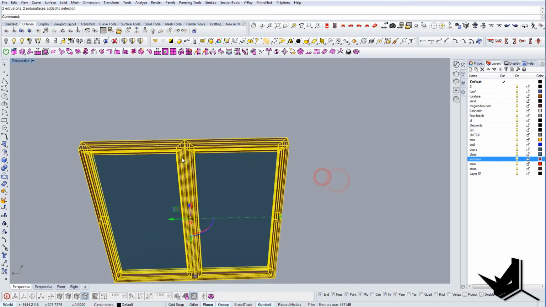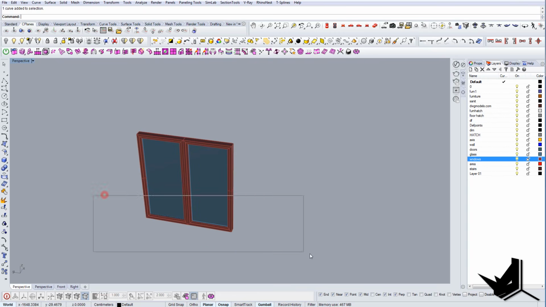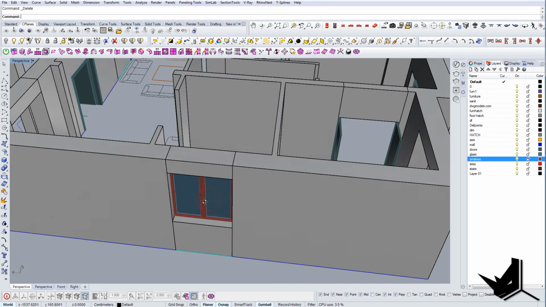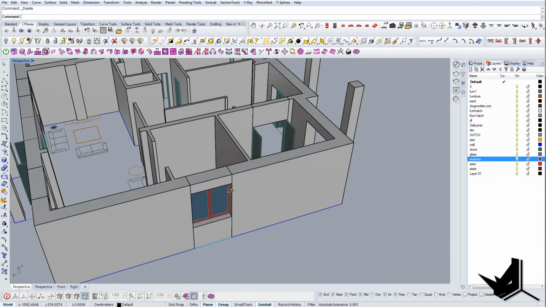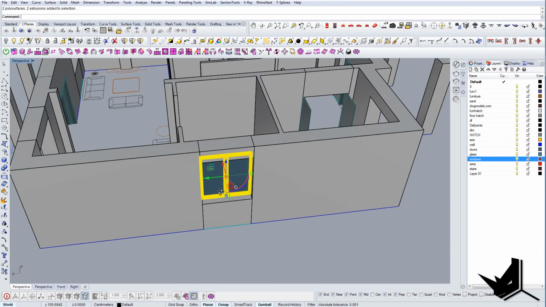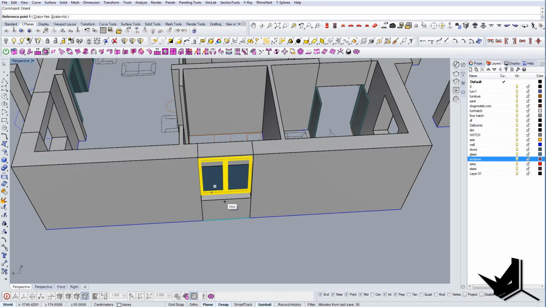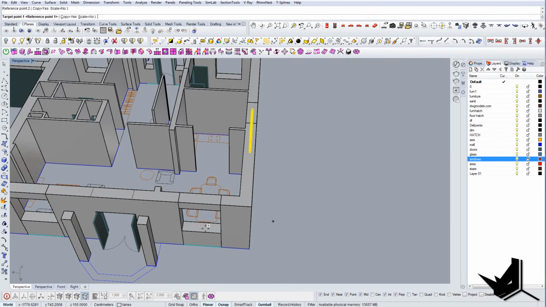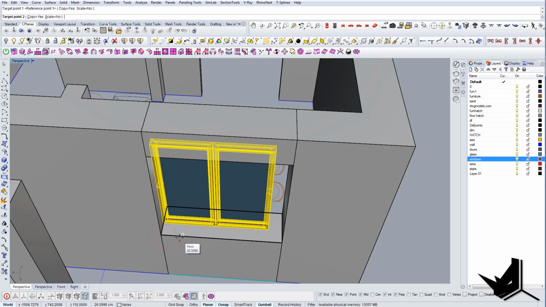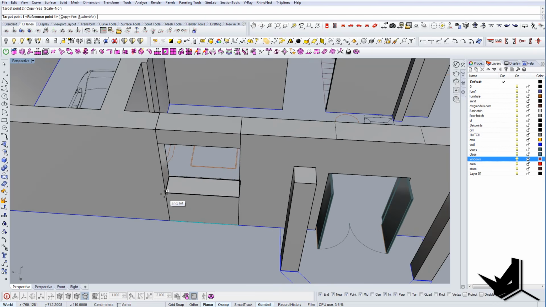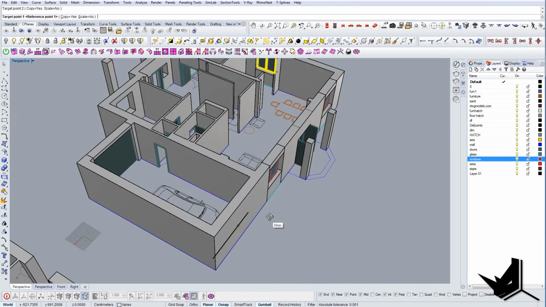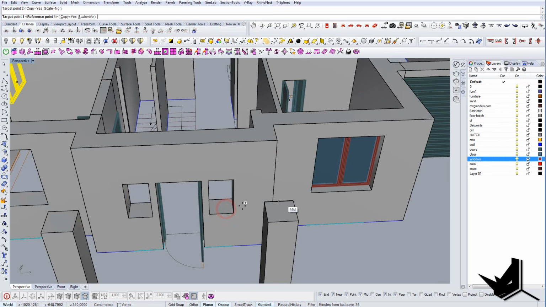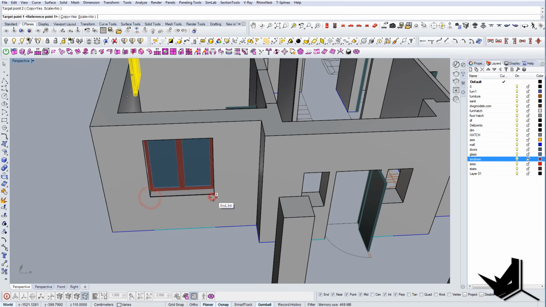So I'm gonna group this, and now we're ready to distribute this window all around. So as you saw, it's quite simple to create this. We just needed a little bit of workaround to get that sweep. And now I'm just gonna use orient, and I'm gonna place the windows all around. And of course, we will modify this as we go on. Some windows will match, some will not match, but that's the procedure.